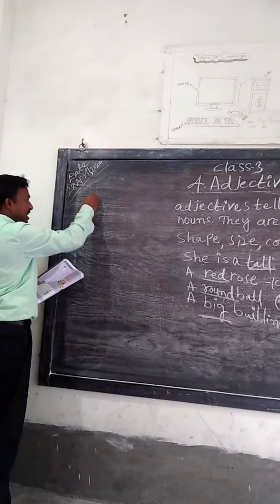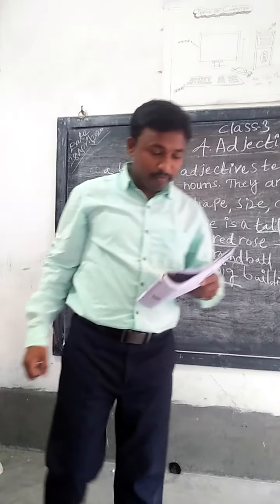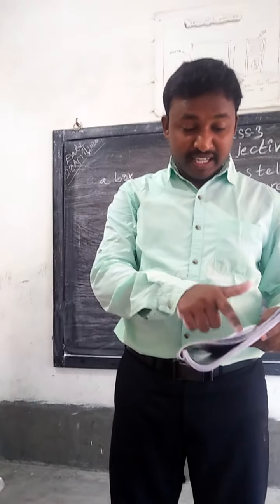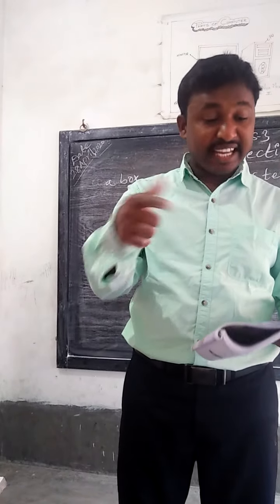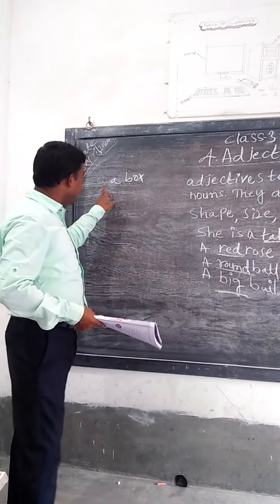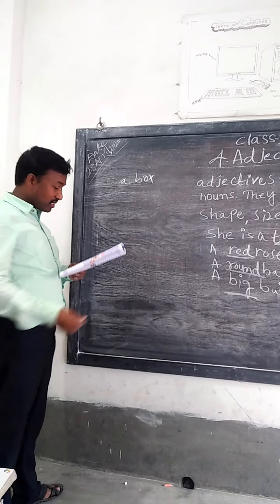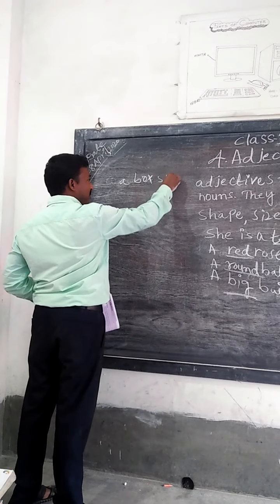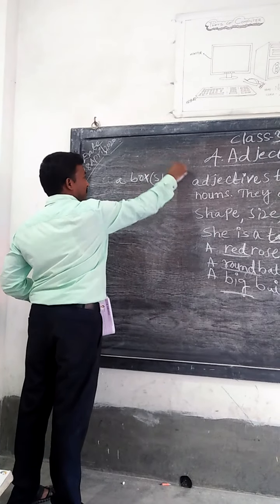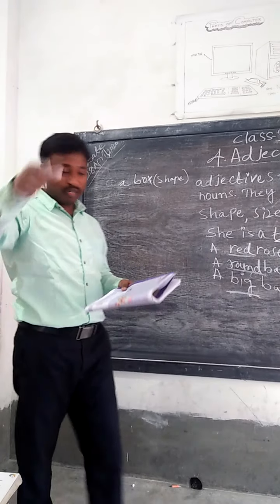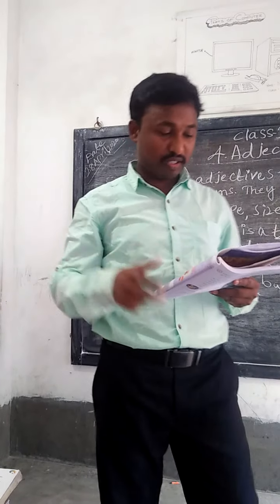So the first one is in a box. You write a box. It is a shape, so they are bringing it in the box.